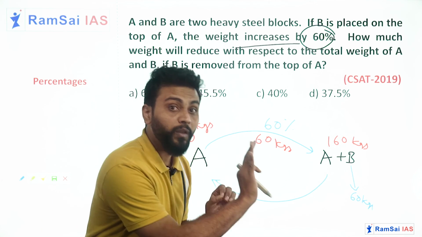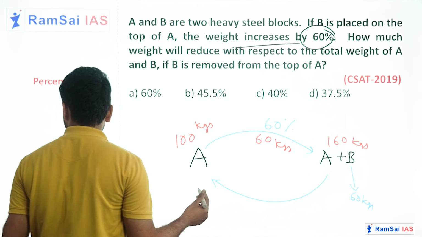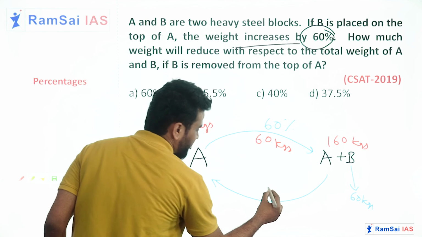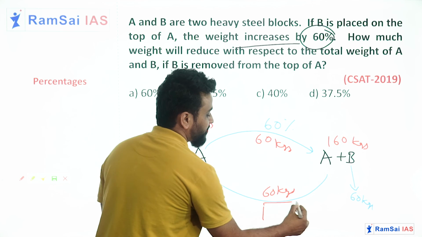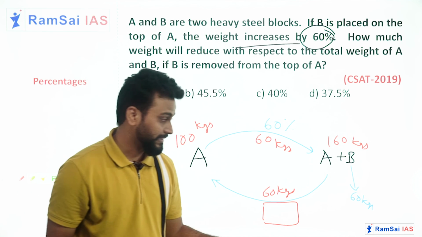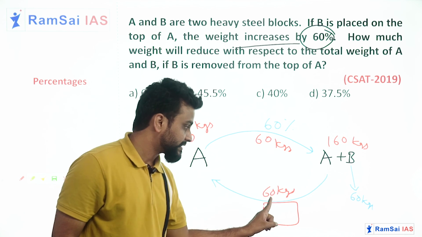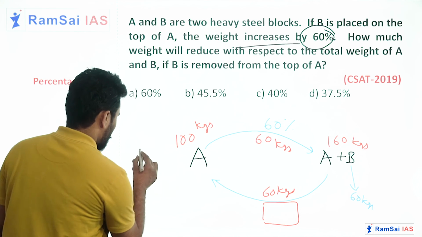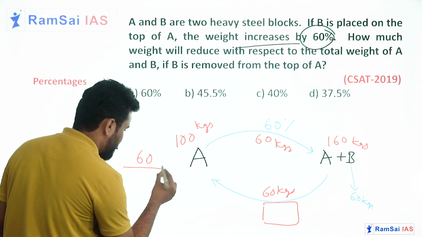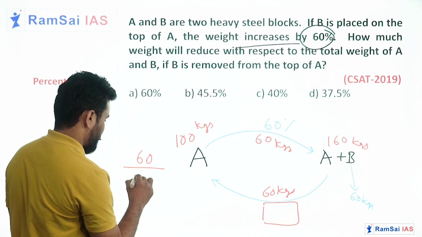But you see, the percentage will not be 60% again, because this time we are comparing this 60 kgs with 160 but not with 100.